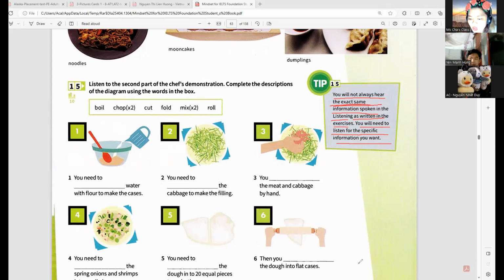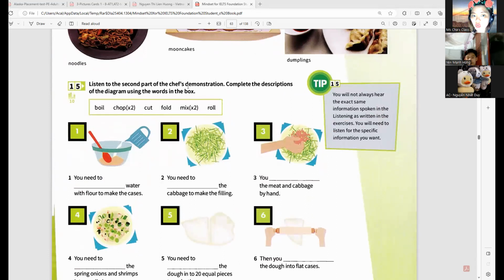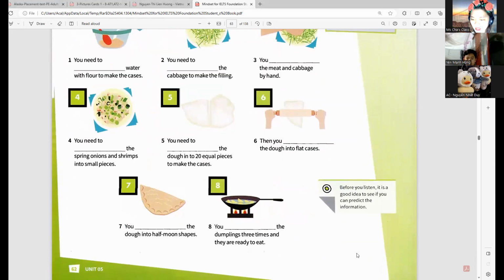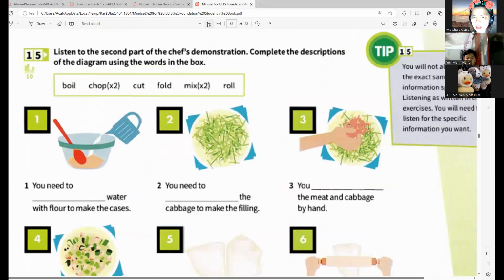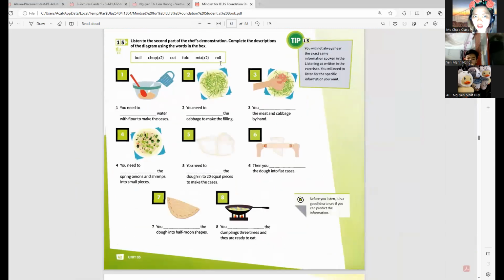All right. So now in activity 15, the chef is going to make a demonstration. All you have to do is to complete the description of the diagram using the words in the box. Okay, so I'll be making it a little small for you so you can see all the parts. You can choose the following answers in here. So listen first.